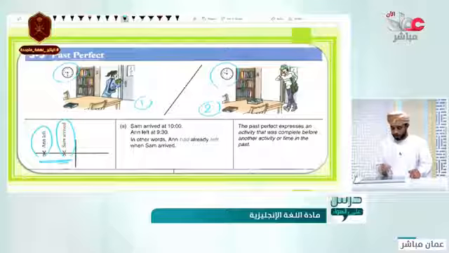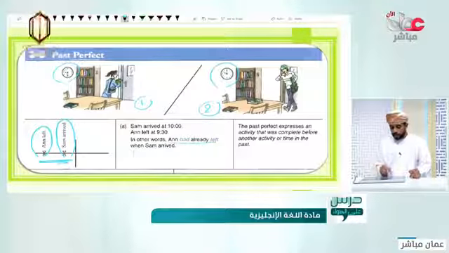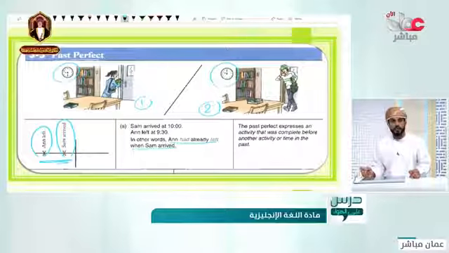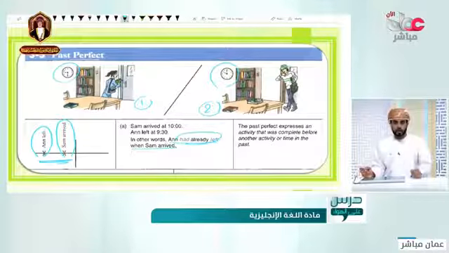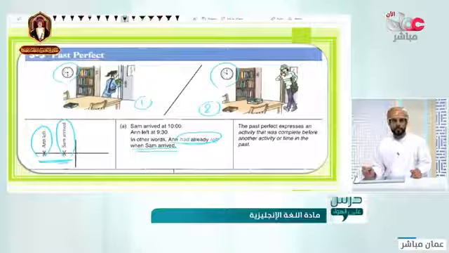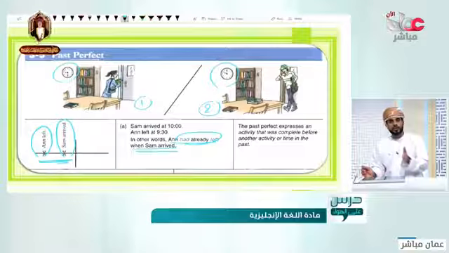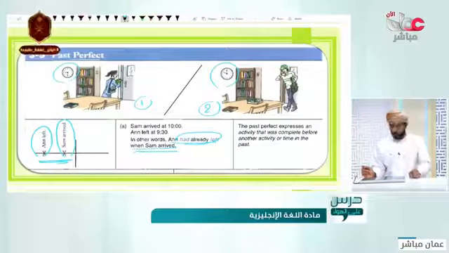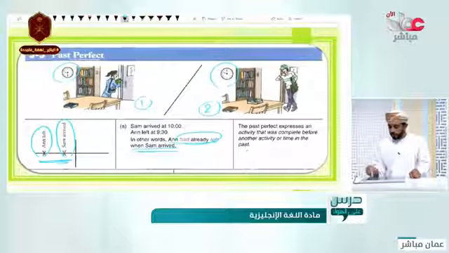It says in here, in other words, Anna had already left when Sam arrived. So had already left: the past perfect goes with the old action or verb, while the past simple is used for the one which is not that old. So what's the usage of it?